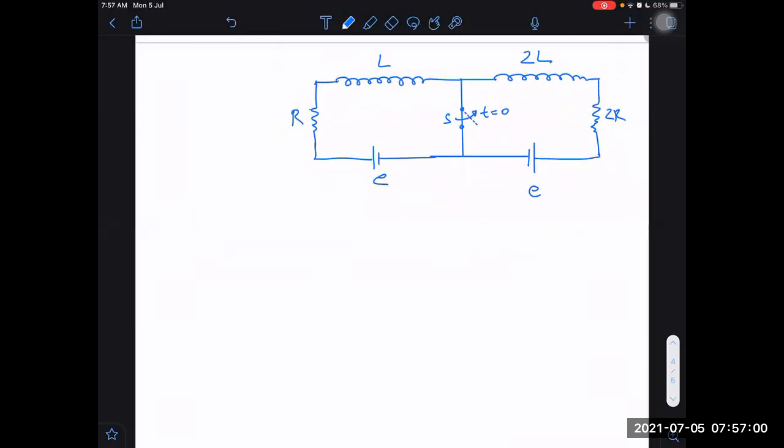Yes, sir. What would be I infinity? What would be I 0 plus? 0 plus means just after opening switch S, and I infinity means in steady state, or just t tends to infinity.